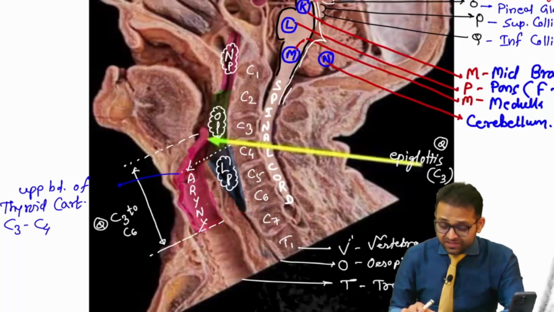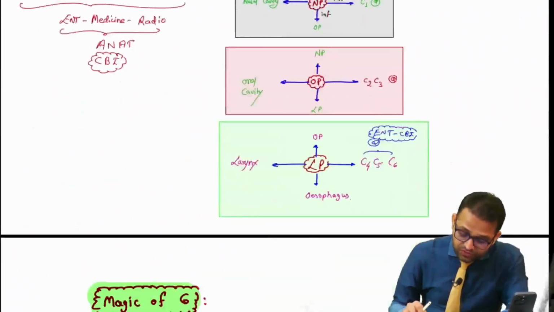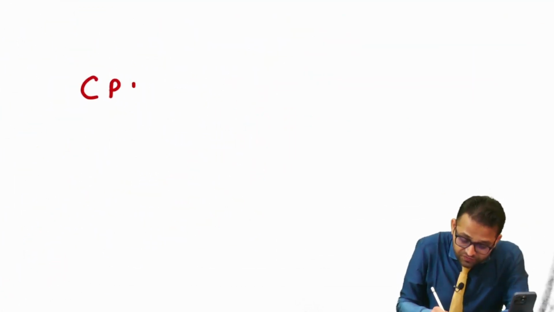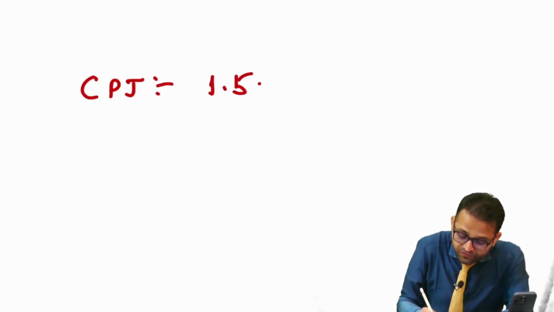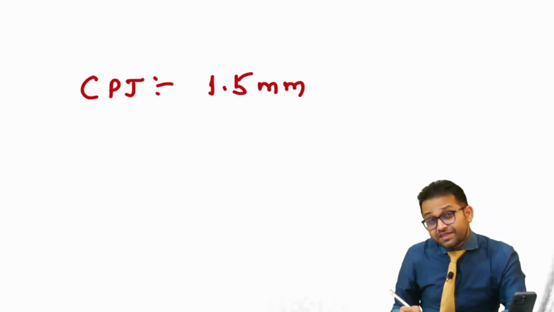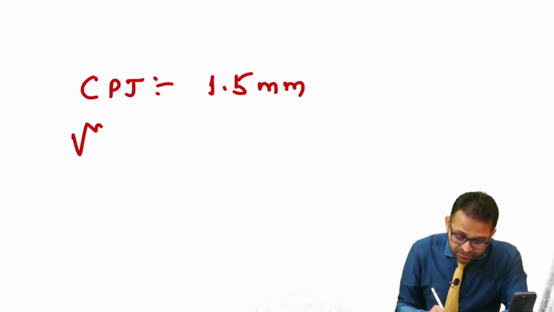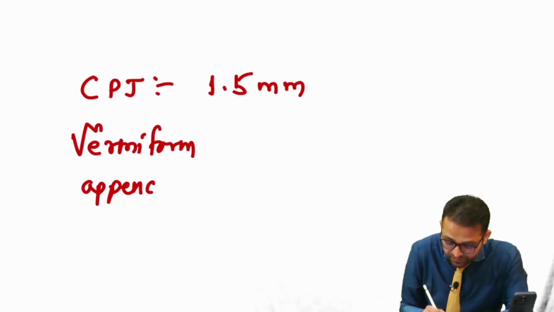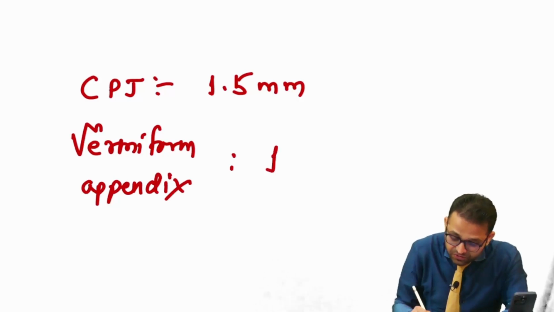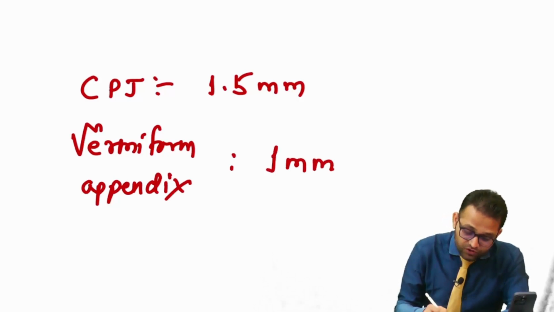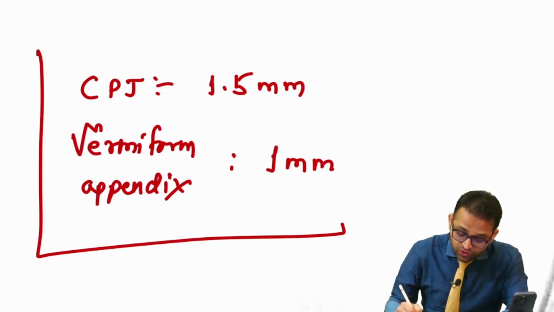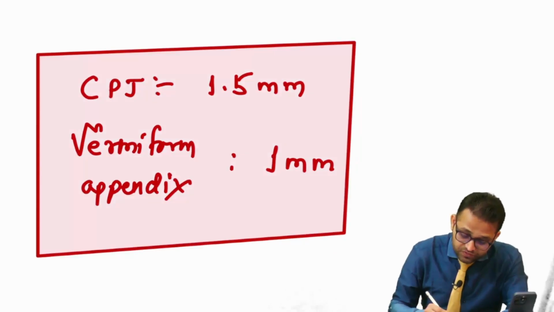It is the narrowest part of the GIT. But I want to tell you about our narrowest part of the GIT. Okay, sir. Remember the cricopharyngeal junction. It is 1.5 millimeter. But Gray's anatomy is saying that the vermiform appendix is 1 millimeter. So now what will you opt? So this is one great controversy. I am going to solve this controversy for all of you.